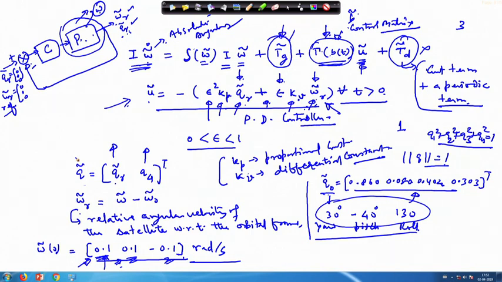And as you keep on simulating it, you will see the magnetic field. While I worked, I had the data from ISRO.